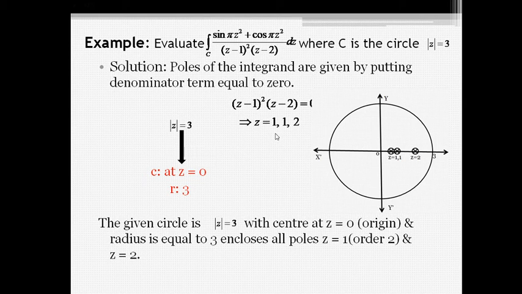Therefore we find the integration value for the repeated pole 1, 1 by applying the extension of Cauchy's integral formula, and for z equal to 2 we apply Cauchy's integral formula. We consider the integration over C1, which is for z equal to 2, and secondly the integration over C2, which is for z equal to 1, 1.